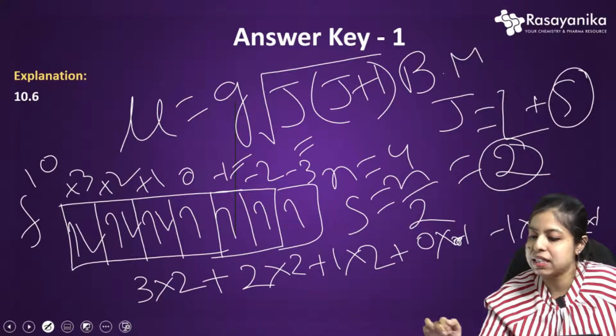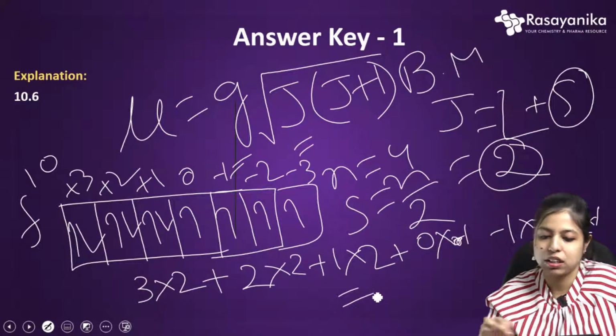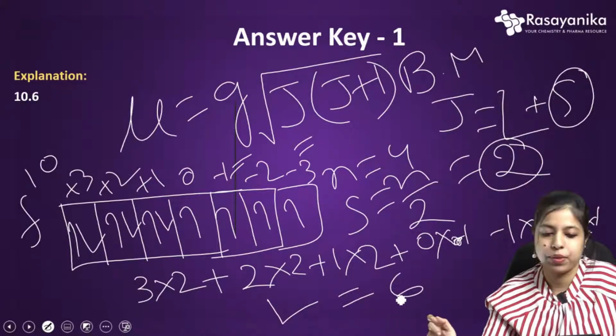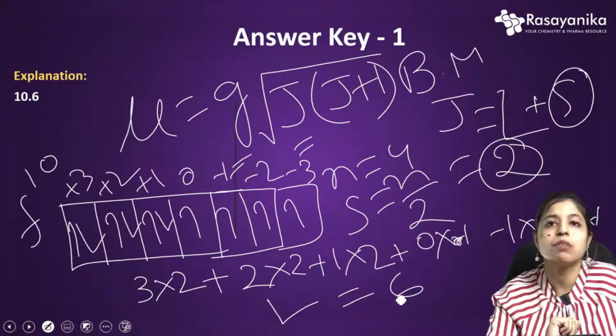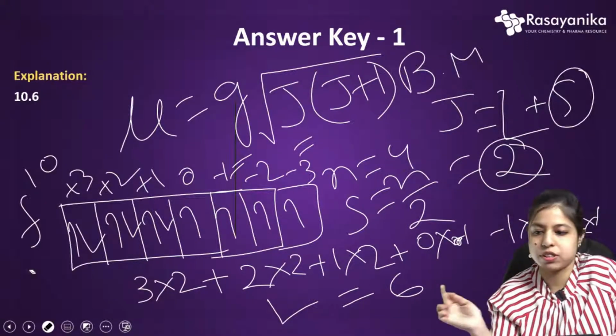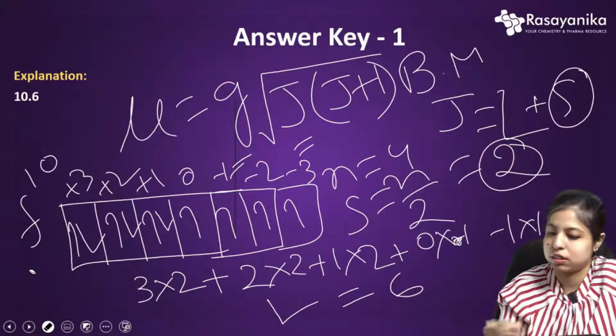If we add these, we will get the L value. L becomes 6 here. Okay, so let me erase first for this.